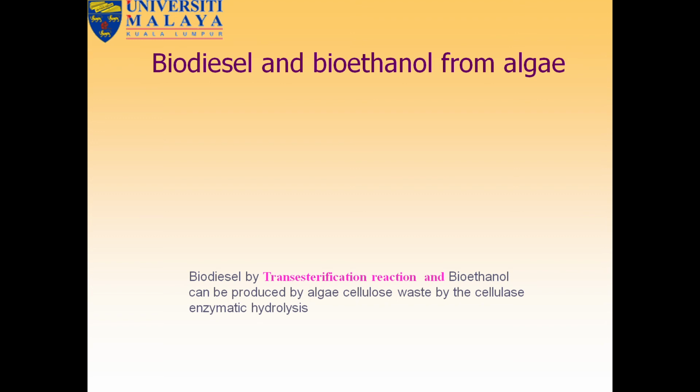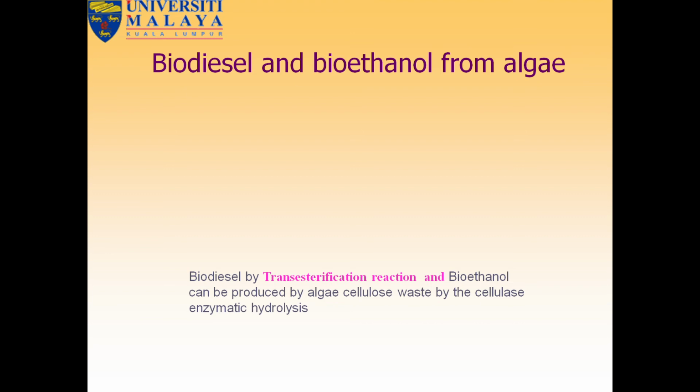You can see here biodiesel and bioethanol from algae. Biodiesel was produced by transesterification reaction, and bioethanol can be produced from algae's cellulose waste. After extraction, there is a waste, which is cellulose waste, treated by cellulose enzymatic hydrolysis. So from algae, we can produce two types of biofuels: one is biodiesel, and the other is bioethanol.